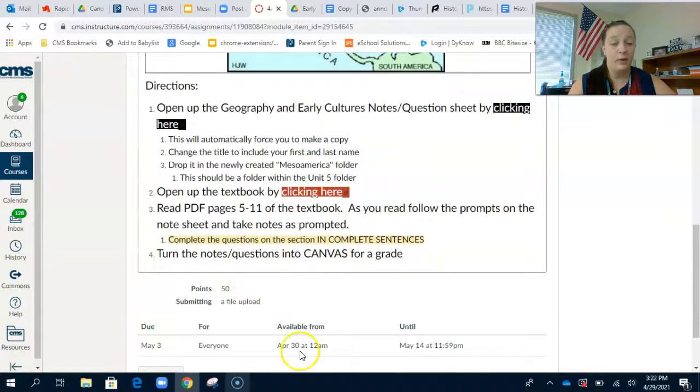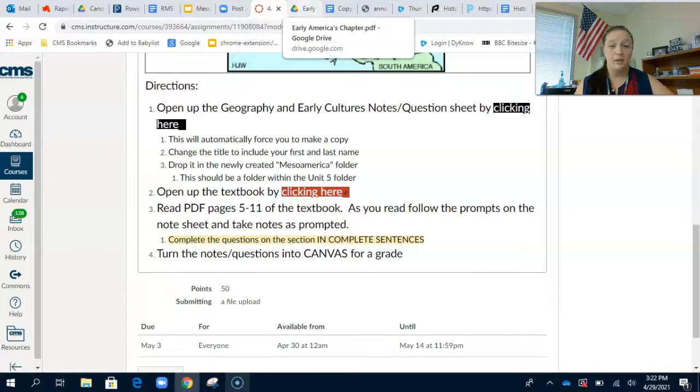Guys, it's a 50-point informal assignment. Really easy. All you have to do is read and then take down some notes and answer the questions. If you have specific questions about the material before I return, go ahead and just jot them down somewhere, and we can go over all of that when I return on Monday.